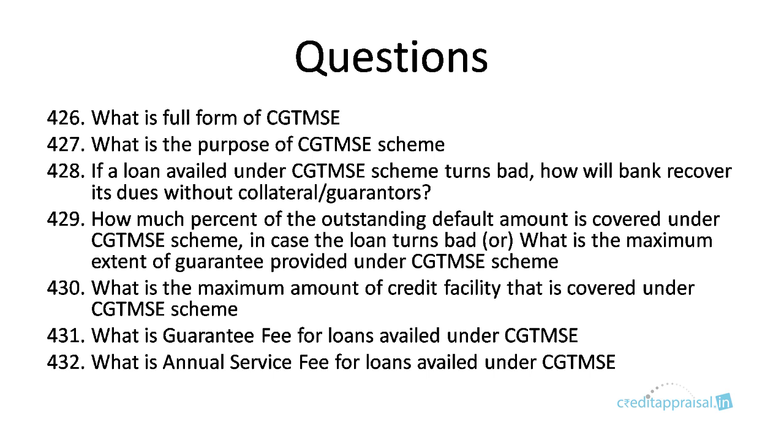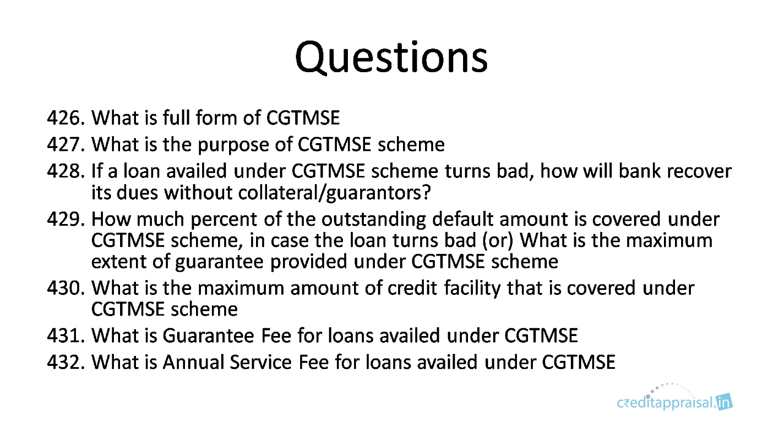The bank will send an application to CGTMSE informing the details: so and so borrower has defaulted, and CGTMSE will reimburse the bank. How much? That we have discussed. How much percent of the outstanding default amount is covered under CGTMSE in case of loans turning bad?